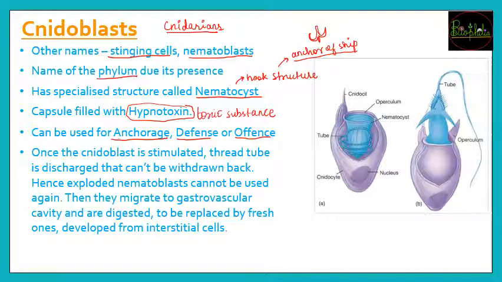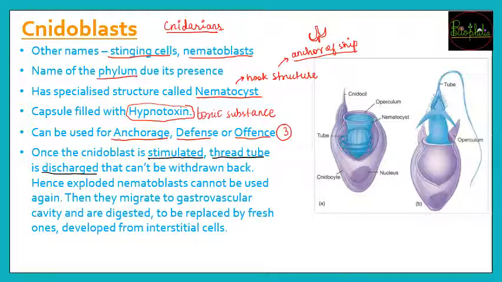Now how do these Nidoblasts actually work for these functions? So the three functions we saw above, how are they going to be served? The nematoblasts are going to be stimulated. First of all, for any reaction there must be some stimulation. Once they are stimulated, they have a thread-like tube, and it is going to discharge. That means it is kept coiled inside the cell.